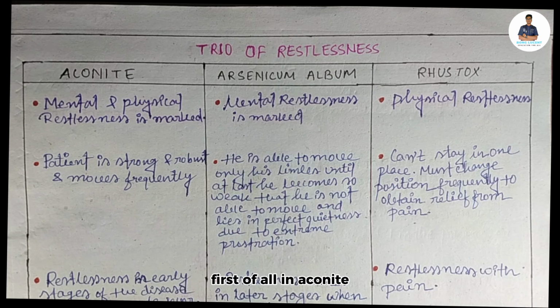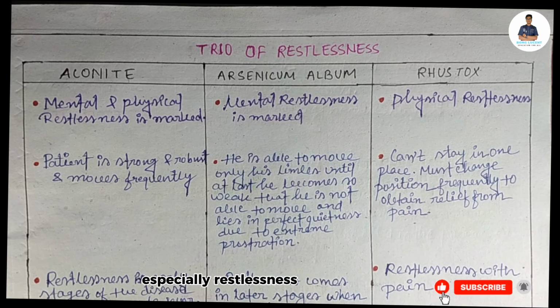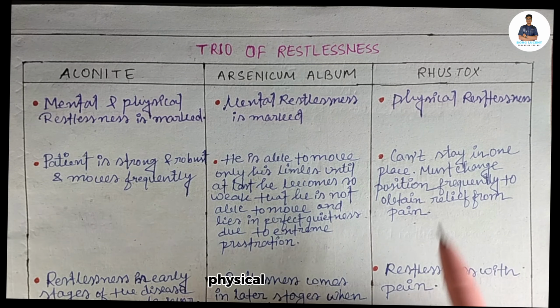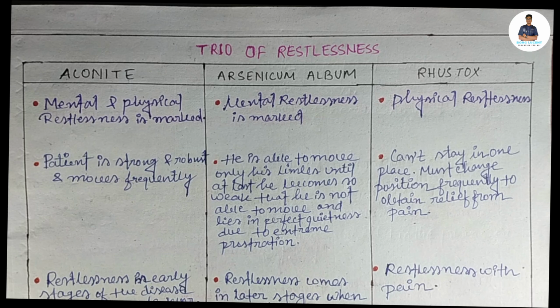First of all, in Aconite, there is restlessness in both mental and physical spheres. In Arsenicum album, especially restlessness in the mental sphere. Mental restlessness is marked. And Rhus tox has physical restlessness. The restlessness is only on the physical plane.